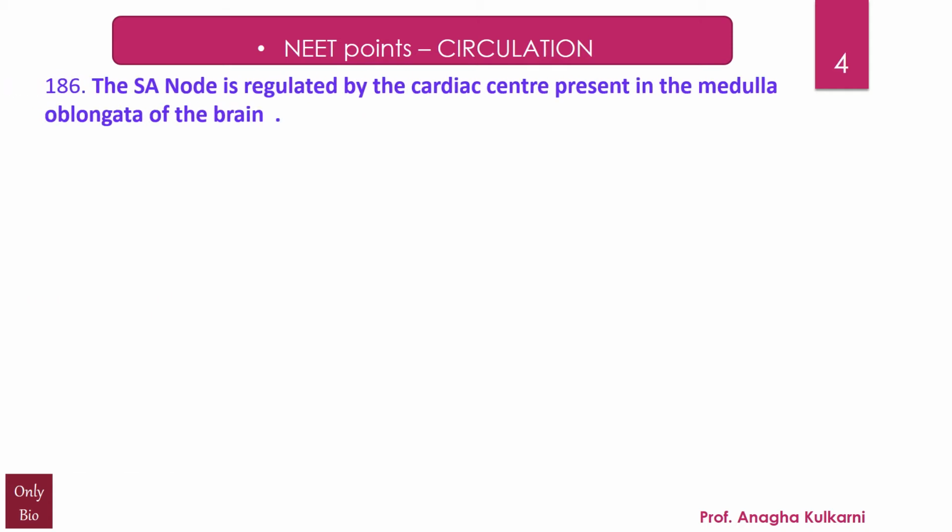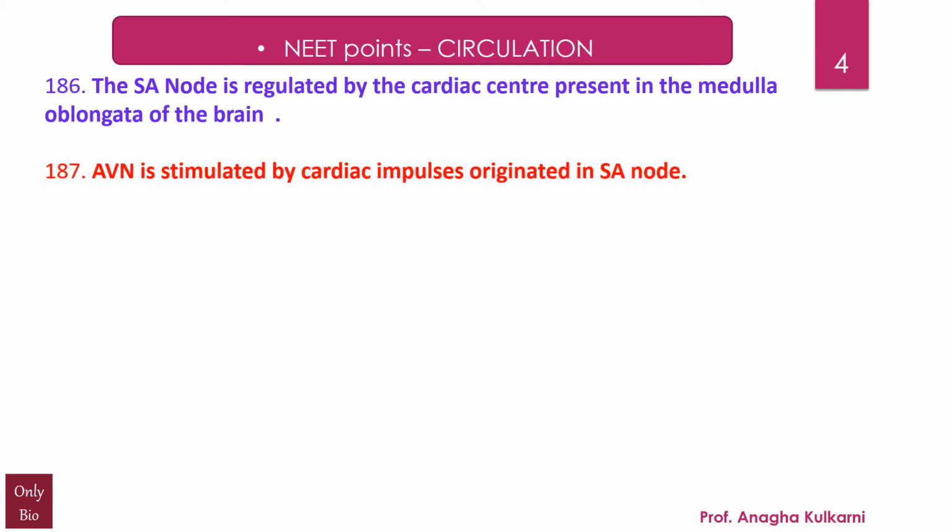Next, the SA node is regulated by the cardiac center present in the medulla oblongata of the brain. Next, AVN is stimulated by cardiac impulses originated in the SA node. Friends, SAN is the sinoatrial node and AVN is nothing but the atrioventricular node.